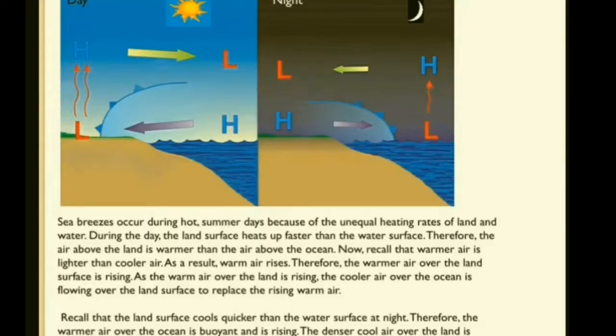The land cools down and forms a high pressure, while compared to land, water is warm, so it forms a low pressure. So during the night, wind blows from high pressure to low pressure, that is from land to sea. That is called the land breeze, and in the morning it is a sea breeze. Because of this, the coastal area always experiences an equilibrium type of climate, neither too hot nor too cold.